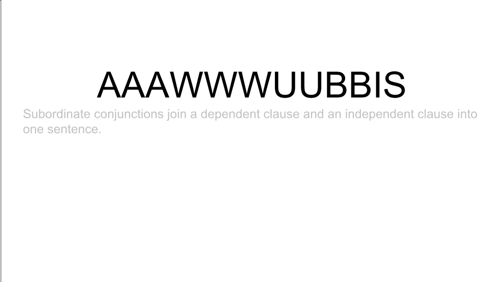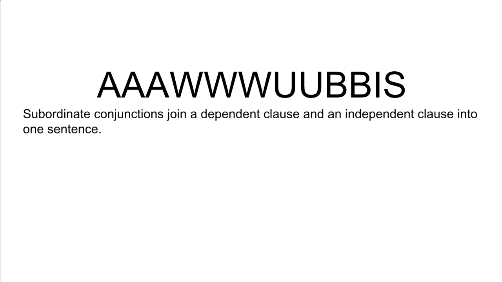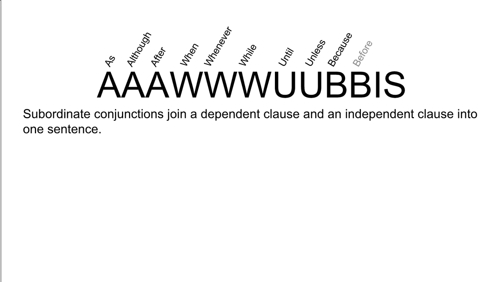AAAWWWUUBBIS is an acronym, and it represents subordinate conjunctions. Subordinate conjunctions can join a dependent clause and an independent clause into one sentence. The most common subordinate conjunctions are as, although, after, when, whenever, while, until, unless, because, before, if, since.